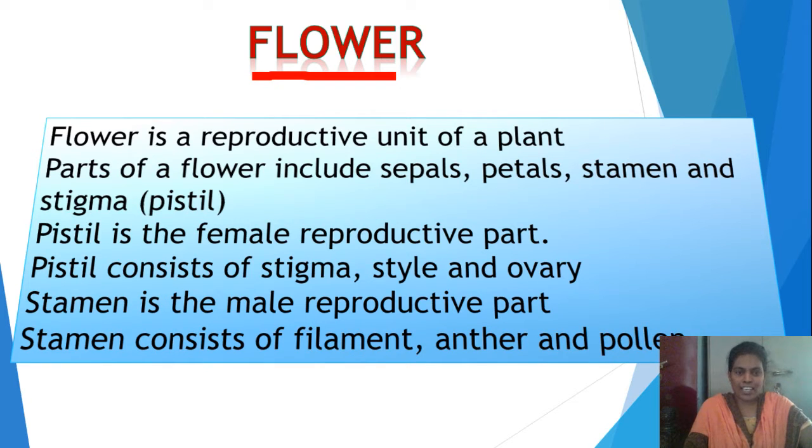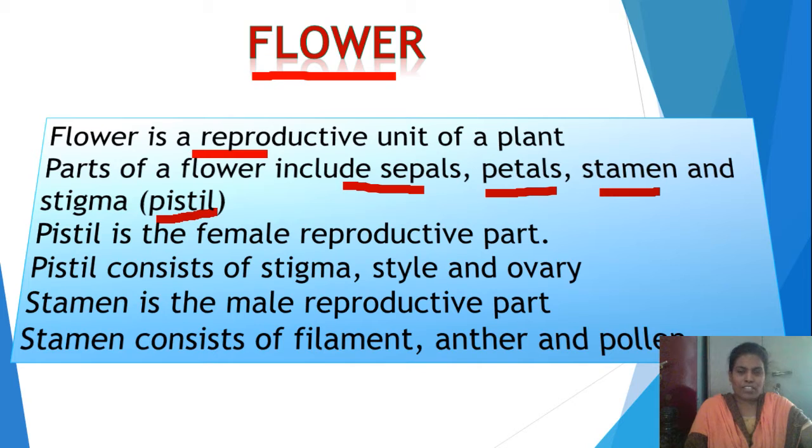If you observe the parts of a flower, it includes four important parts. They are sepals, petals, stamens and pistil. How many parts are there in a flower? There are four: sepals, petals, stamens and pistil.